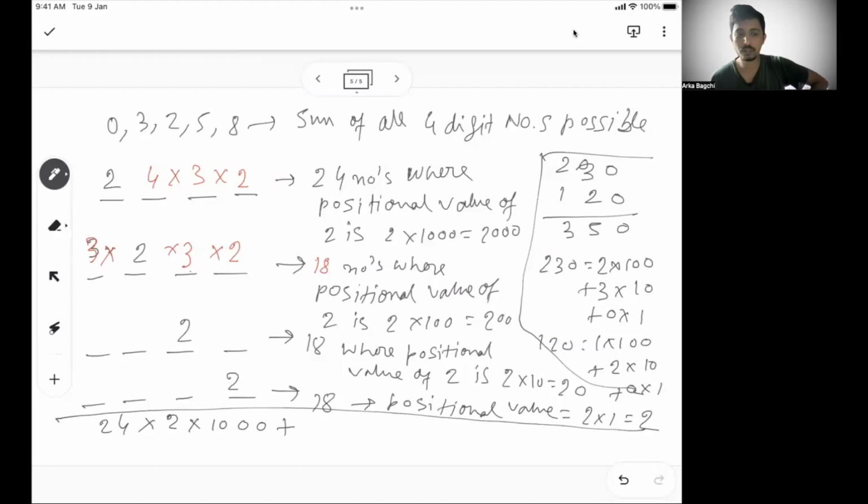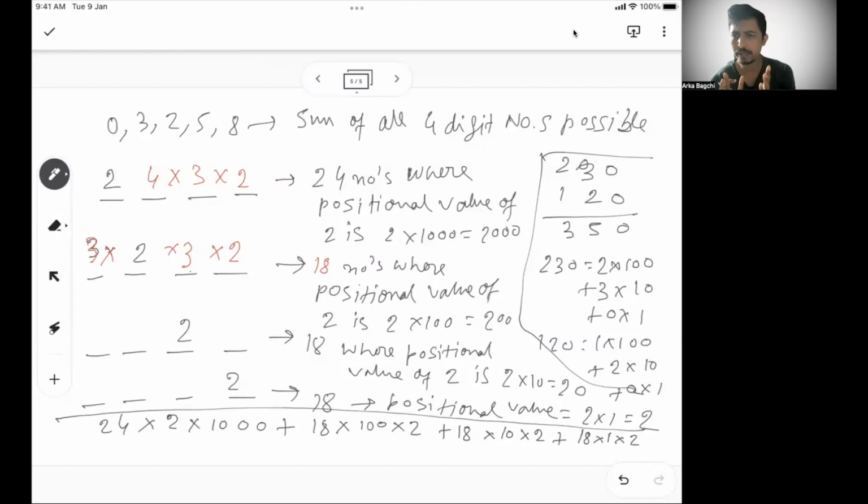What we're doing is 24 into 2 into 1000 plus 18 into 100 into 2 plus 18 into 10 into 2 plus 18 into 1 into 2. So that is what we are trying to do, because for all the numbers that have 2 at the beginning, 2's positional value is 1000. So 24 into 2 into 1000, that should be added.